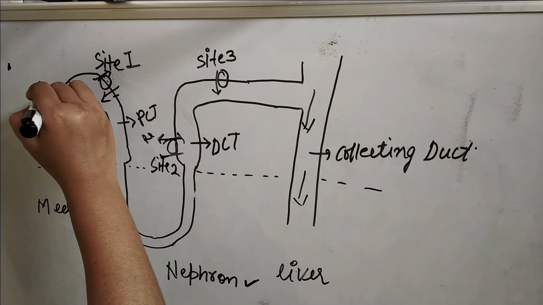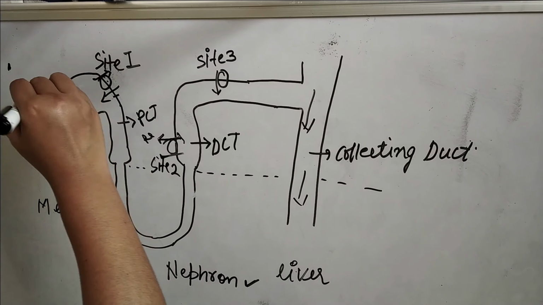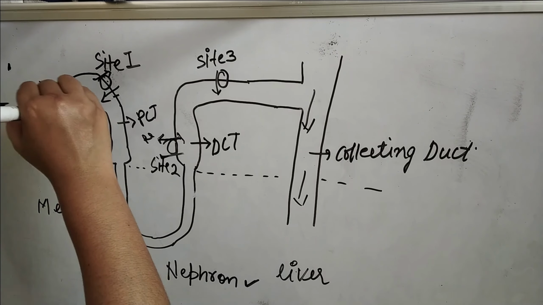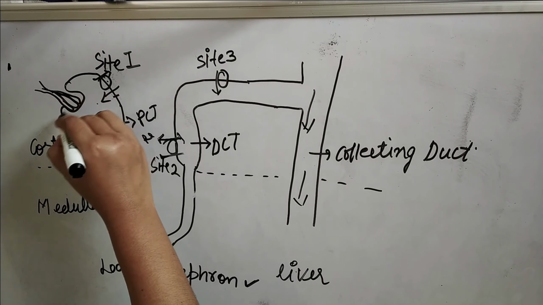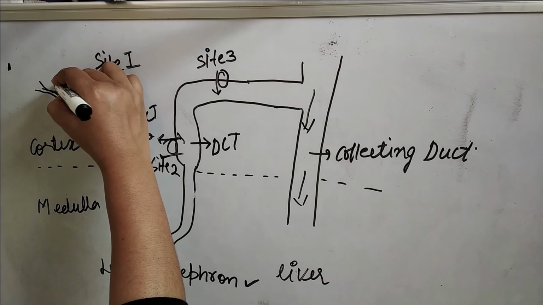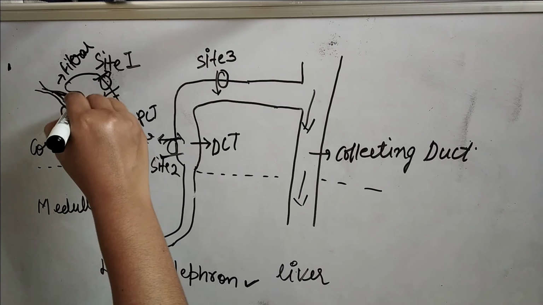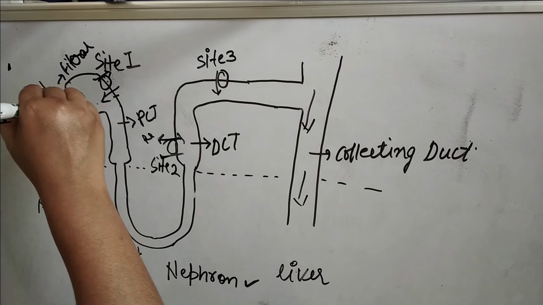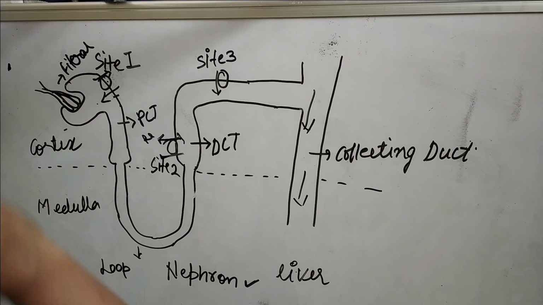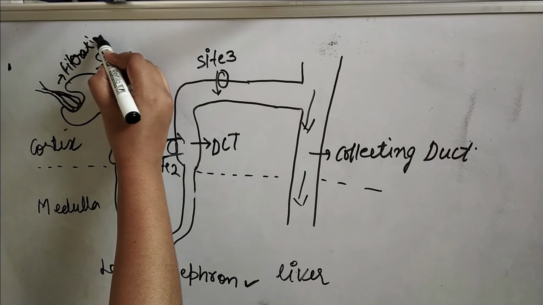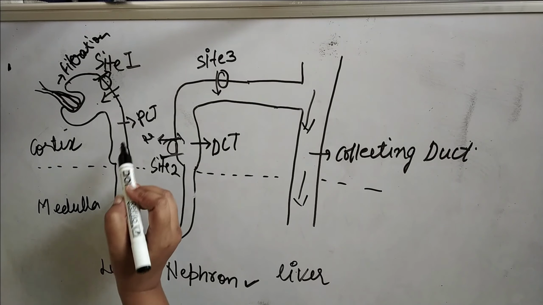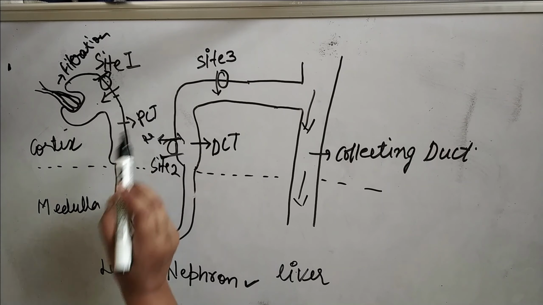So here this is the glomerulus part where the blood veins along with salts and water will come, and this is the Bowman capsule where the filtration basically takes place. Here the electrolytes and the water will filter out, and then the RBC and plasma will go again. So the filtration takes place in the Bowman capsule, and this is the PCT, the proximal convoluted tubule.